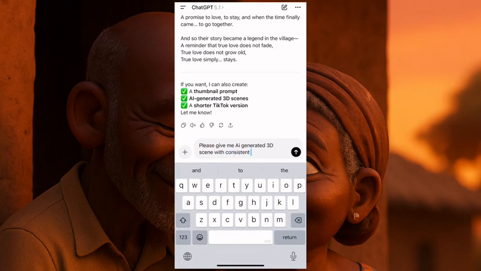This is where you don't mess up. You always want consistent character because you want your images to be consistent throughout your video. Okay, so this is the first one. We'll ask, they should give us the 3D consistent character.